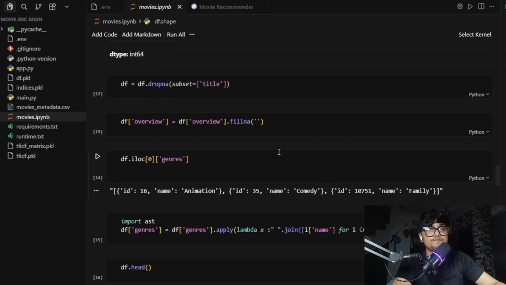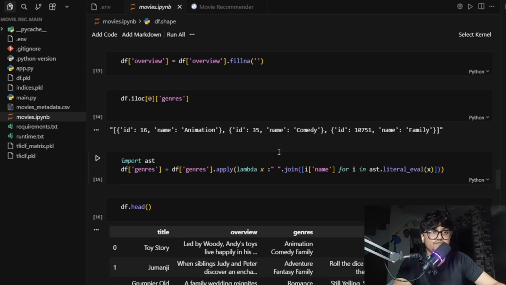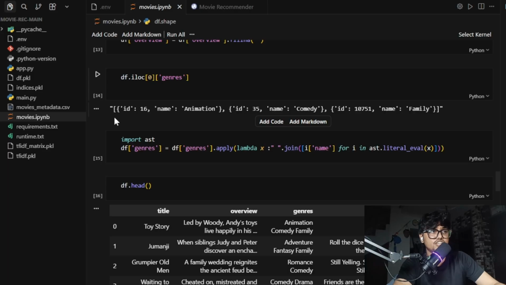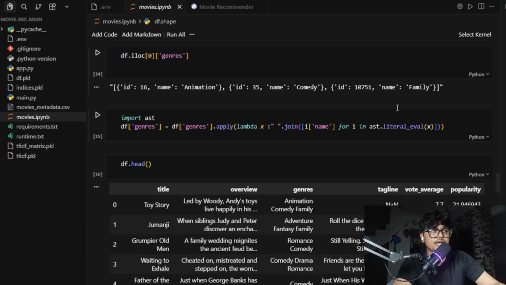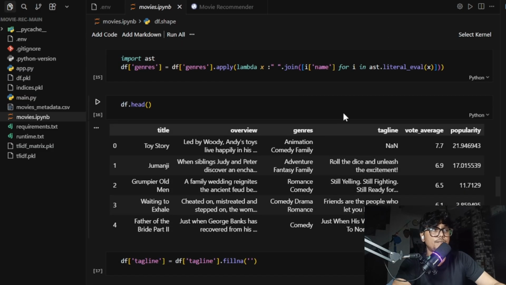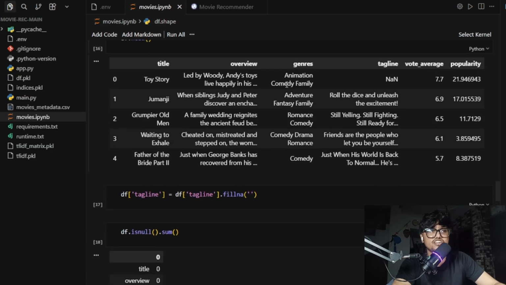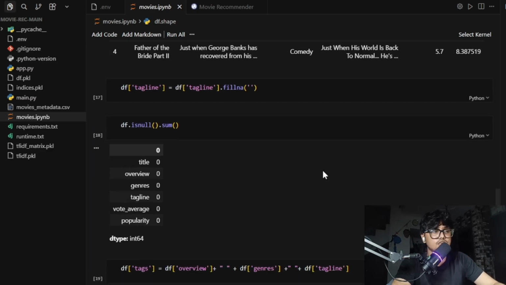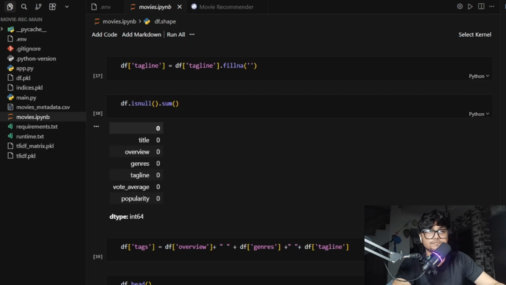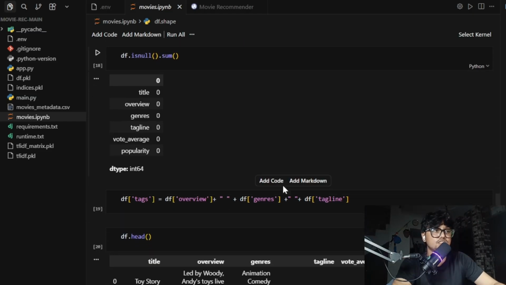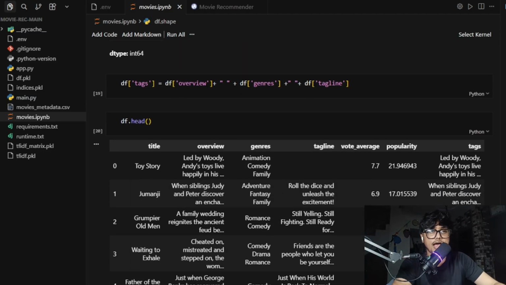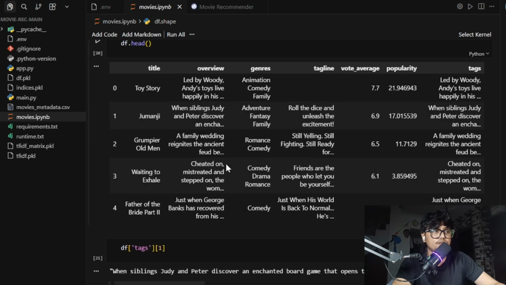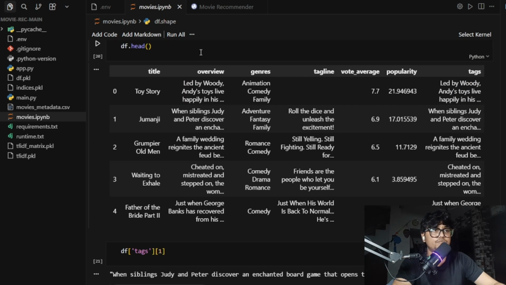In step 5, I convert genres from JSON format into plain text. Here you can see the genres are in JSON format, and I want to convert them into plain text, so I use this. By using this, I converted the genres to a text format. Now step 6: I create a new column, tags. You can see the new column, tags. And here I have the polished data.